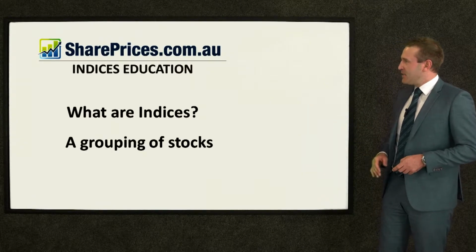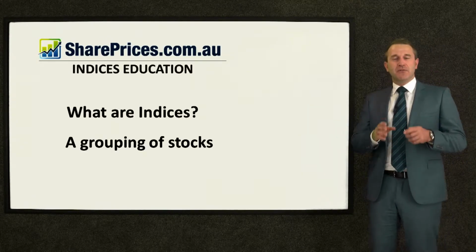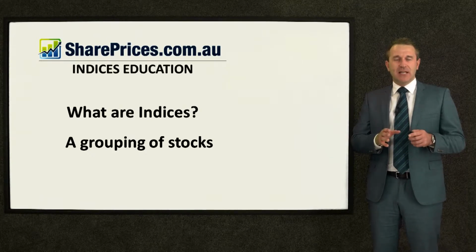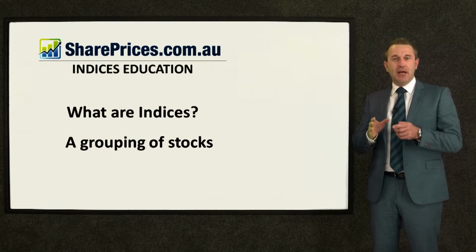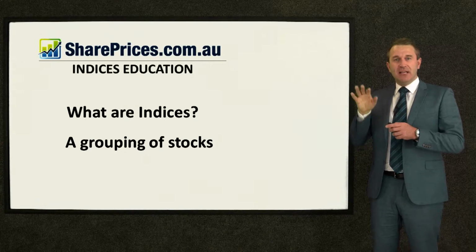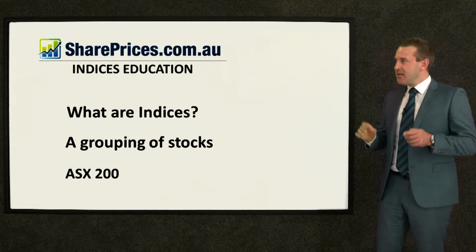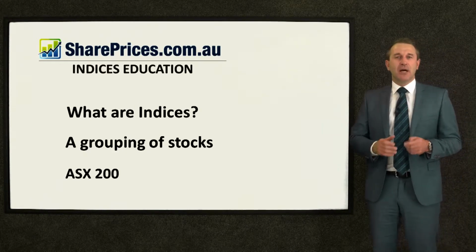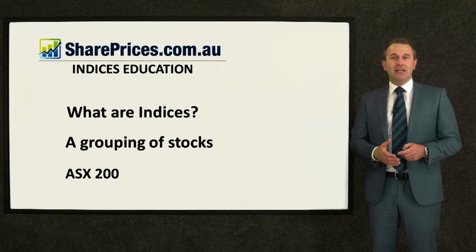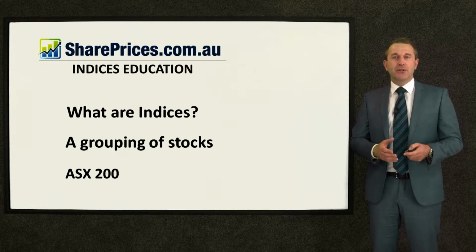What are indices? Well, it's basically a grouping of stocks. Now an index or an indice, think of it similar to a book. A book has an index, and that is a list or documentation of all of the contents within. Let's have a look at one here, the ASX 200. That is called the benchmark index in Australia, or the quoted indice.